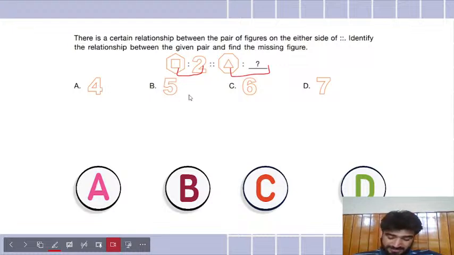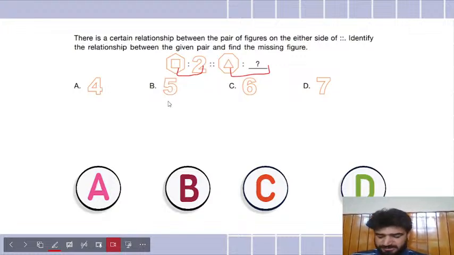So Arohi is saying A, Swadhin is saying A. Anybody else? Option A. Arya is also saying A. So most of you are saying A.